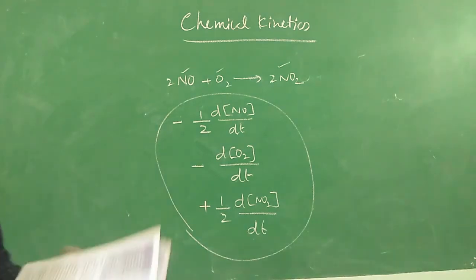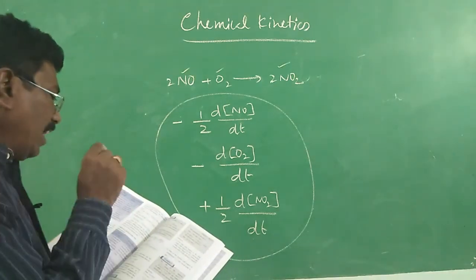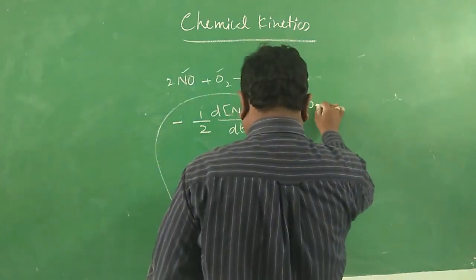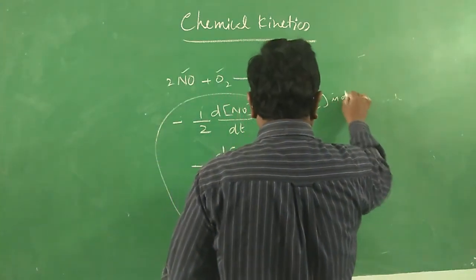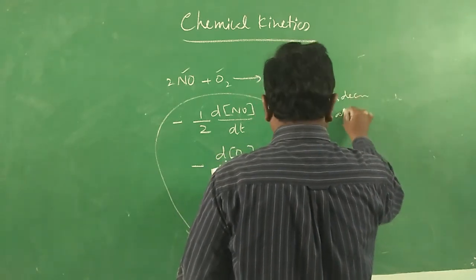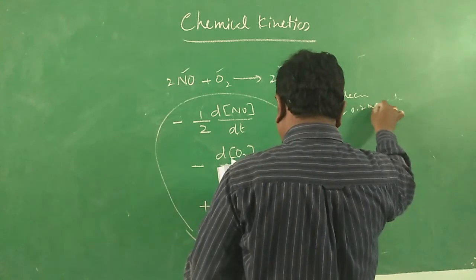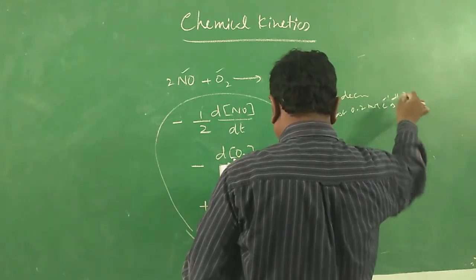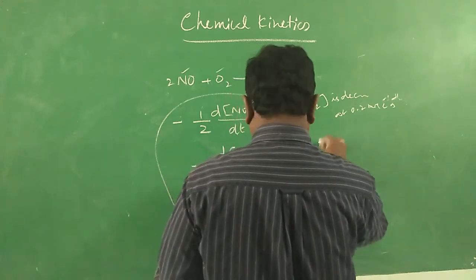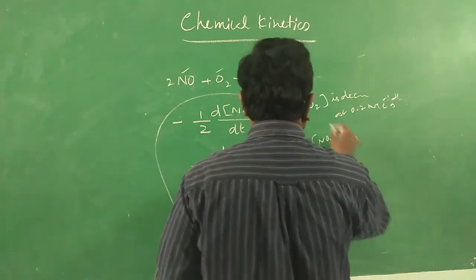And then the second part: at a particular instant when the concentration of oxygen is decreasing at 0.2 mole per liter per second, what is the rate of NO2 increasing at that instant?